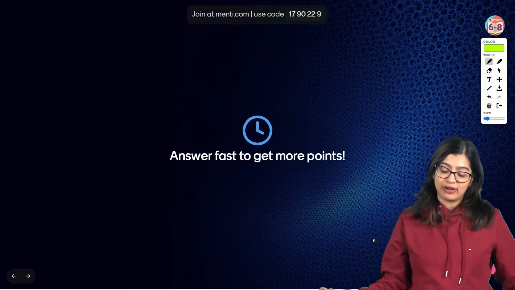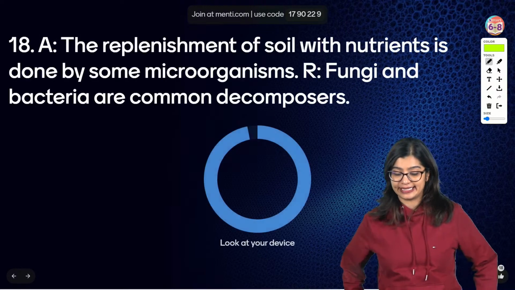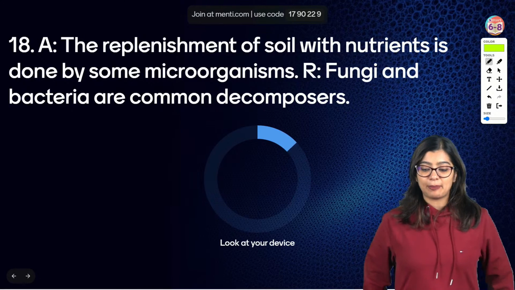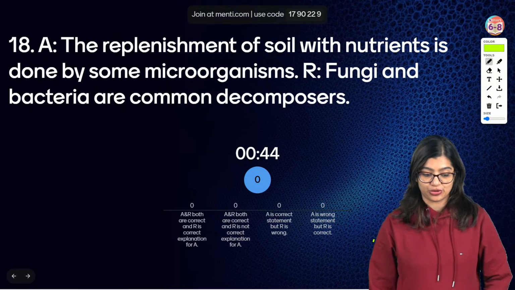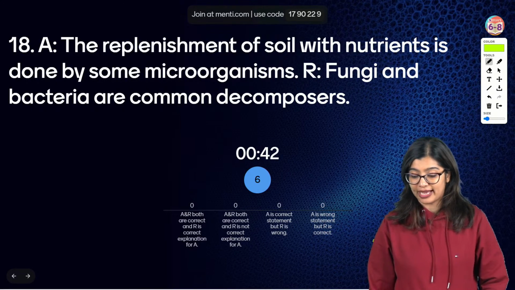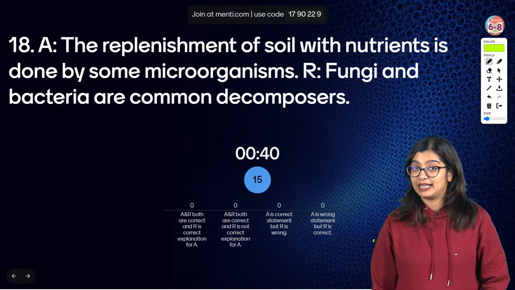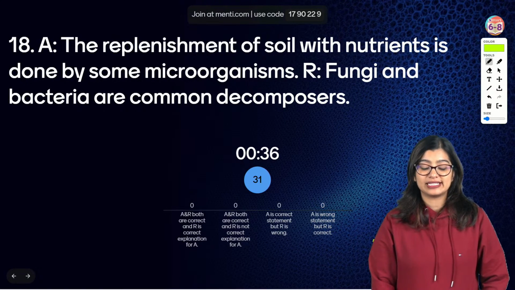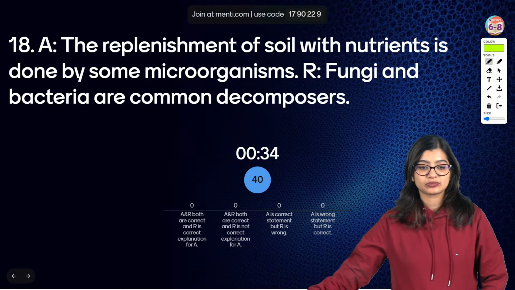Question number 18, everybody, on our screens. Yes? Again, we have assertion reason. The replenishment of soil with nutrients is done by some microorganisms. Fungi and bacteria are common examples of decomposers. What is the answer to this?